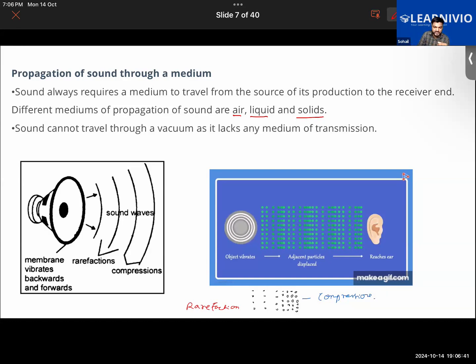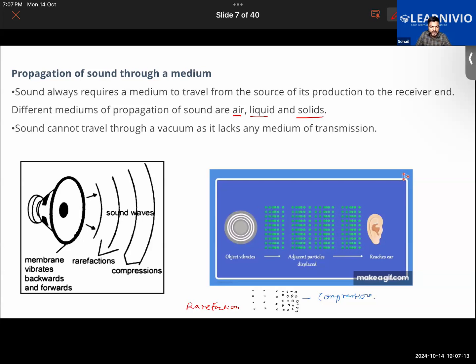For example, the sound is produced here. Even after 1 kilometer, will the sound still be able to be heard? Will you be able to hear the sound 1 kilometer away from this vibrating object? Usually no, unless it's a very loud sound. So it has a starting point, and it will have an ending point also. Now, the ending point will be the point from where it is no longer audible.